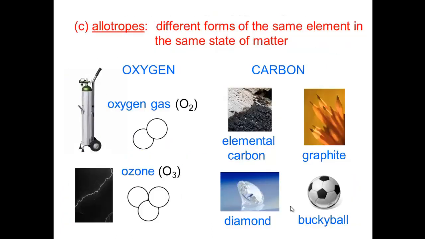Allotropes are different forms of the same element in the same state of matter. For example, we have oxygen. Oxygen has 2 forms: oxygen gas, which consists of 2 identical oxygen atoms, and ozone, which is located in the stratosphere. Ozone consists of 3 bonded atoms of oxygen, O3. Another example of allotropes is carbon. Carbon can be elemental carbon, C, graphite, C3, diamonds, C5, or buckyball, C60.